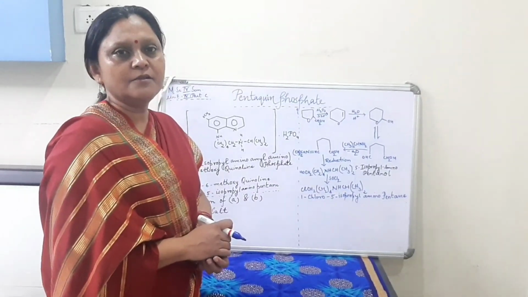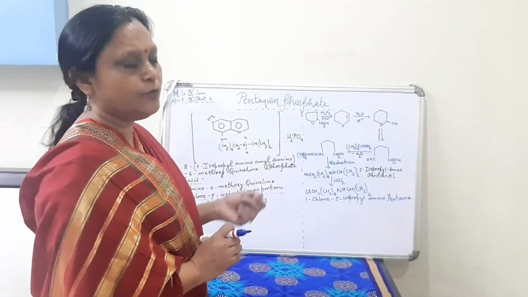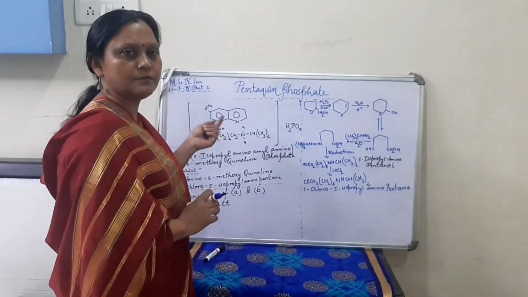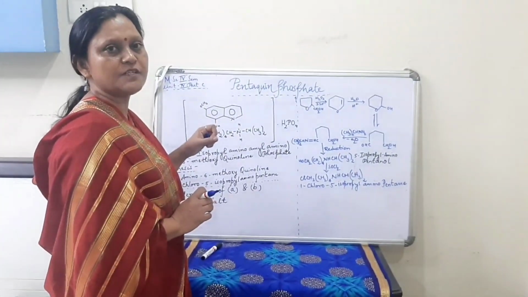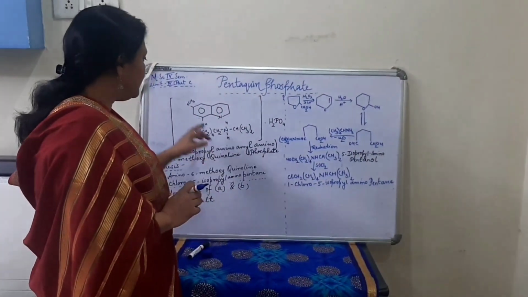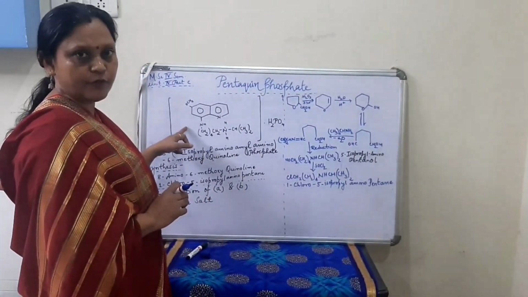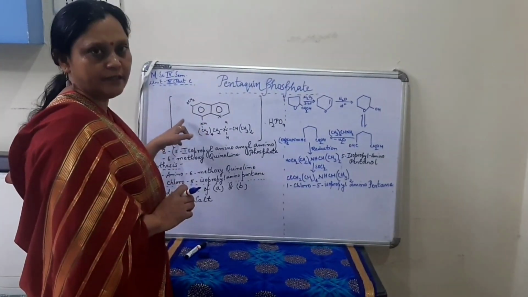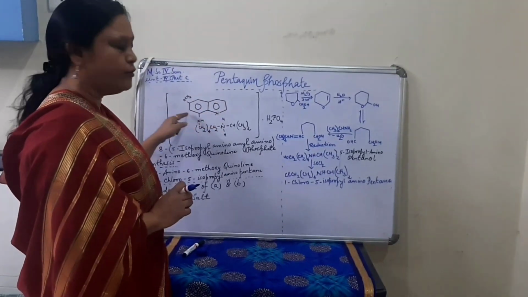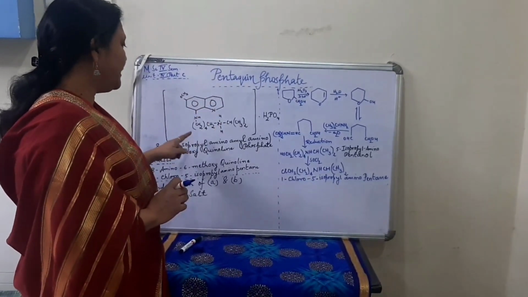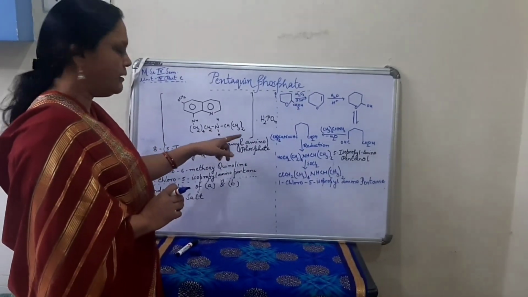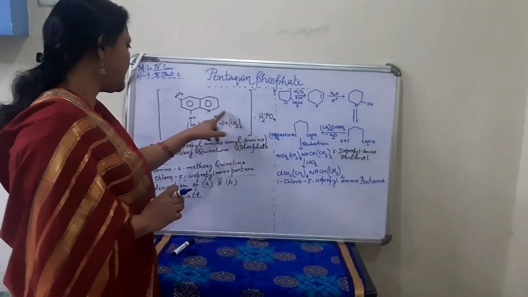Good morning. So today in this video we will discuss another drug of the class 8-amino-6-methoxyquinoline, that is pentaquine phosphate. This is the structure of pentaquine phosphate. Again you can find the same thing as previously I have told you. It has a nucleus of quinoline and a side chain of 5-isopropyl amino group. This is the side chain.